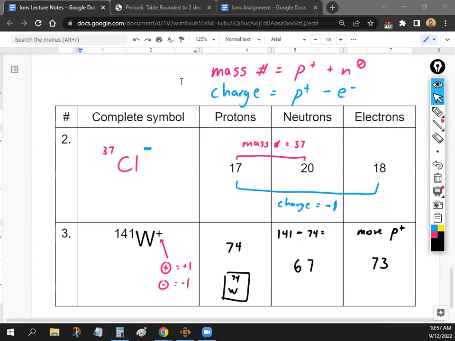All right, but that's pretty much it for today. Your assignment will have, I guess, kind of a bigger table version of this, and you'll just be doing the same thing, finding the symbol, protons, neutrons, electrons, and finding the charge and things like that. Okay. Any questions? All right.